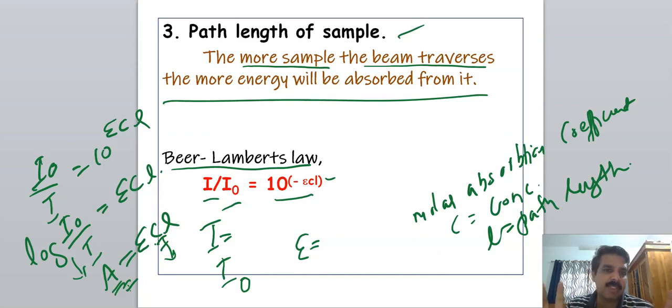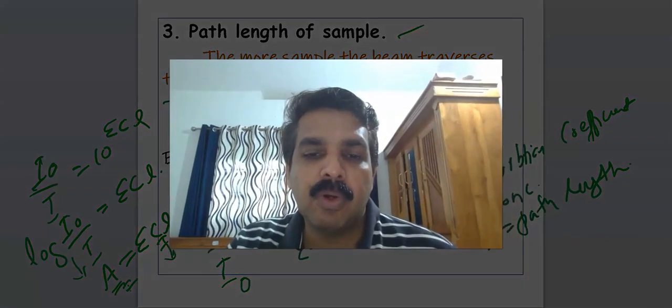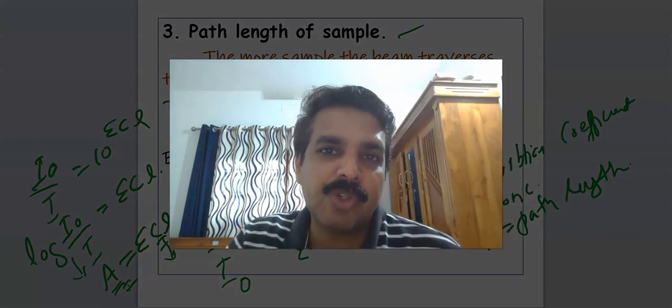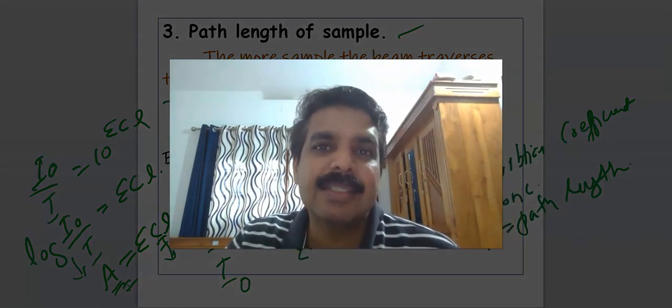These are some basic things about spectroscopy. You have to read the textbook very well and understand the basics of spectroscopy in more detail, and from the next video onwards we will discuss the different branches of spectroscopy. First we will discuss rotational spectroscopy.